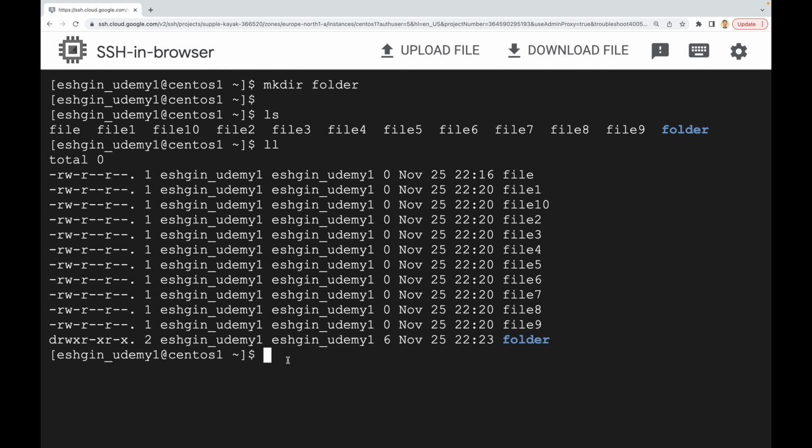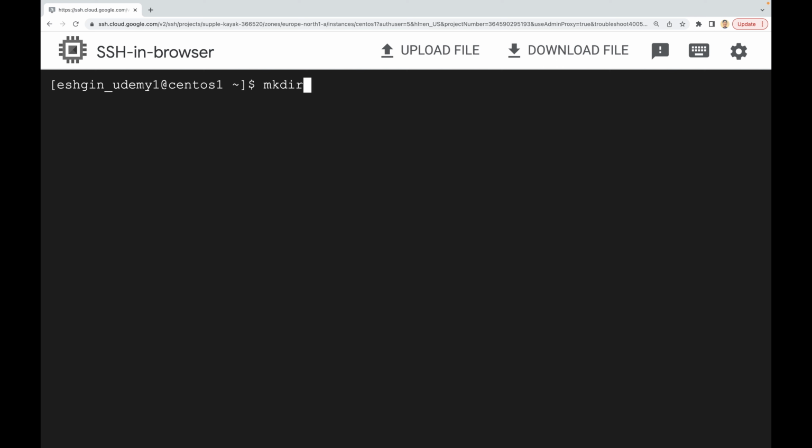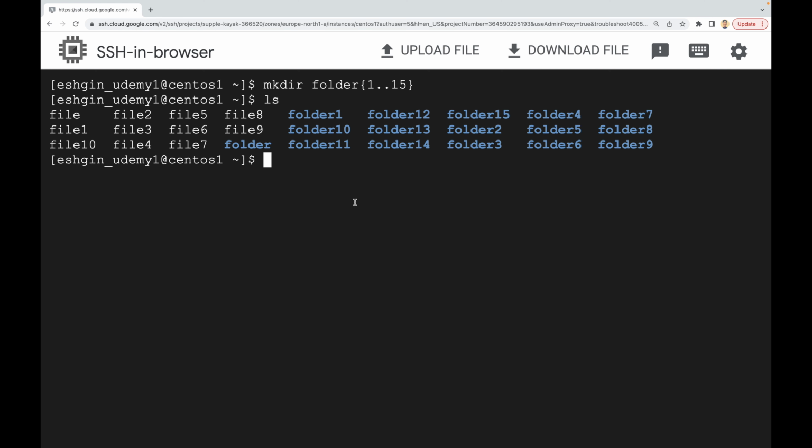You can also use the same curly brackets to create a lot of directories. Let's clear the screen. For example, make directory. I'm going to say that the folder name will be folder, and it will start from 1 to, let's say, 15. Press enter. If you do ls, as you see, it just created folders that start from 1 to 15. Okay, it's here, 15.